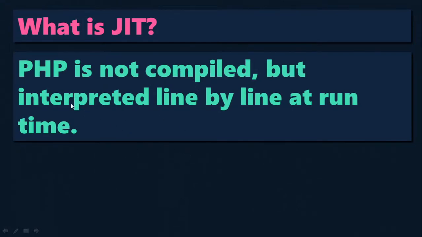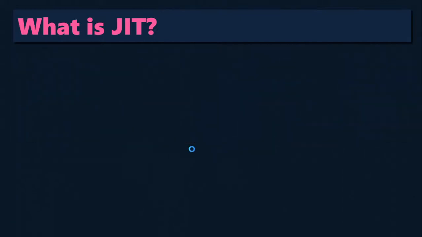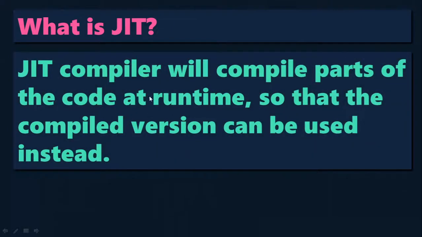Now, in order to improve that, JIT is included. The JIT compiler will compile parts of the code at runtime so that the compiled version can be used instead. So with the additional JIT compiler doing this compilation job, it will give an improvement for the program.